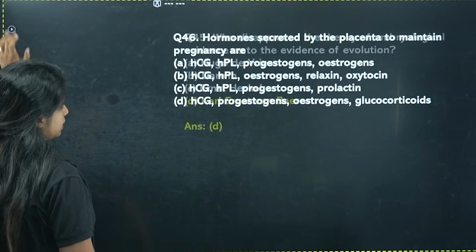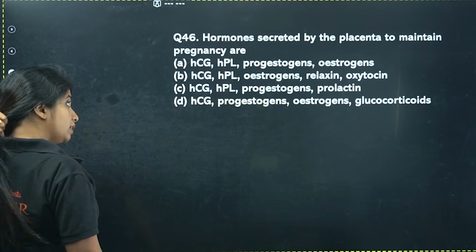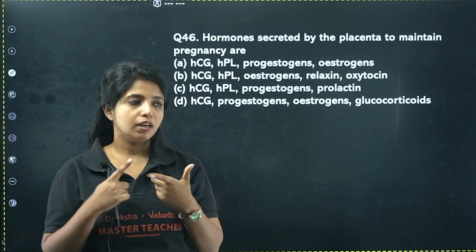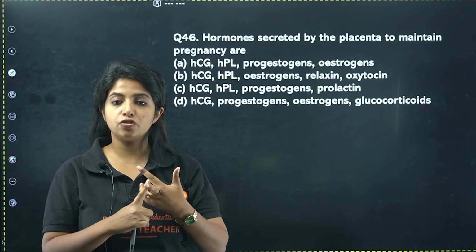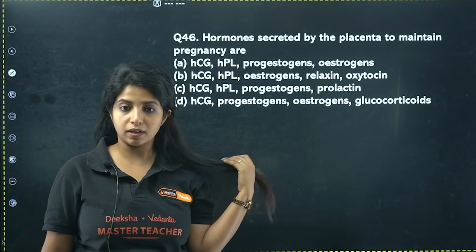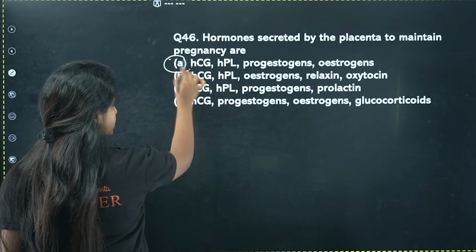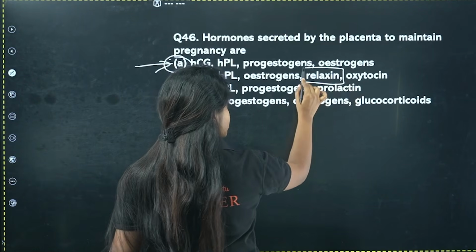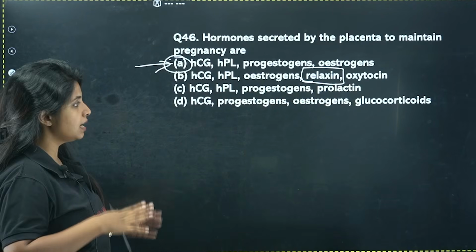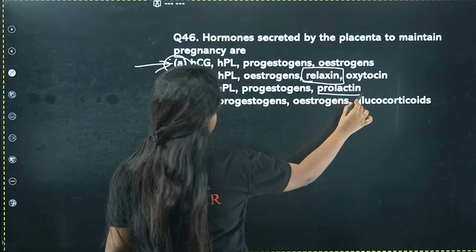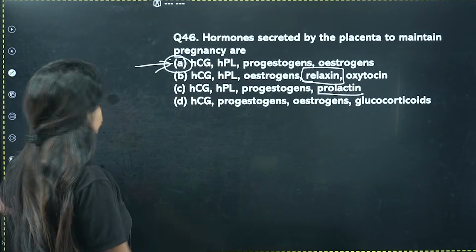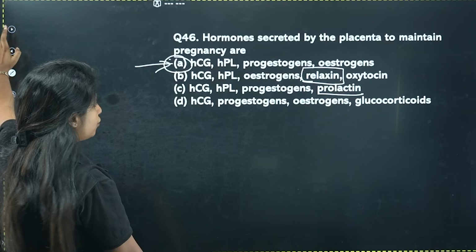Okay? Next, hormones secreted by the placenta to maintain the pregnancy. 4 hormones are there: HPL, human placental lactogen, HCG, human chorionic gonadotrophin, progesterone and estrogens. Progesterone and estrogen were basically stimulated by the ovary first, but now by them. So your answer for this question is A. Relaxin is released by the ovary during the later phase of the pregnancy for relaxing the pelvic ligaments such that the baby can go. Prolactin is released by our pituitary, not by this. And glucocorticoids basically are released by the adrenal glands.